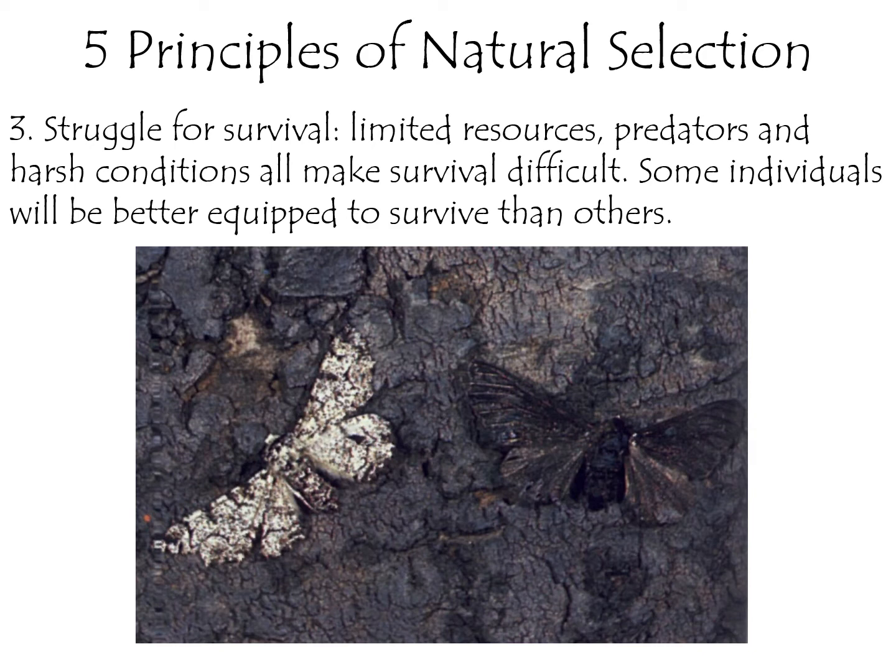If you have a trait that helps you better survive that struggle, those harsh conditions, then you're more likely to survive than others. Here in this example, these are peppered moths, and this is an example that is used a lot in evolution. It's a sound logical principle, but unfortunately the experiment was not carried out accurately. But what you can see here, this peppered moth is dark, so it blends in. That is an adaptation that helps it to avoid predators.